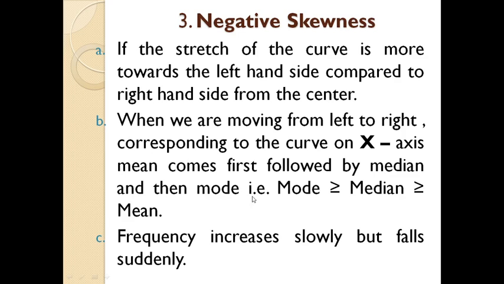Here the mode is greater than the median, which is greater than the mean. Frequency increases slowly but it falls suddenly. See, these are some characteristic features of negative skewness.